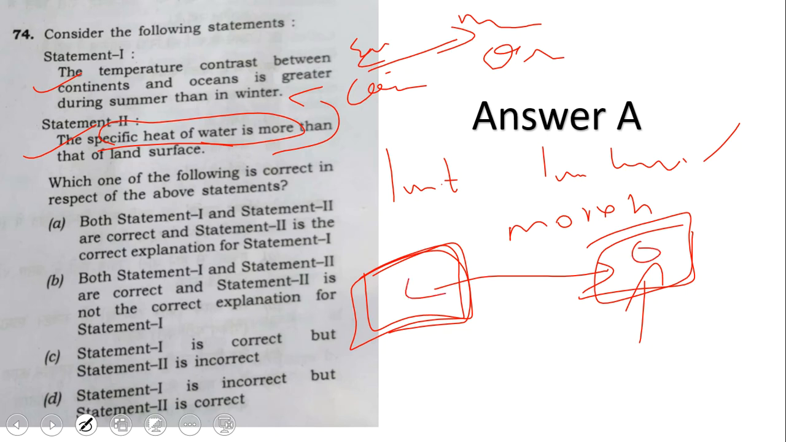This is there in our test series also. Land heats faster and oceans heat slower. That is there in our geography PDF. Surely it will be there. So this one, I'm sure you will know. I'm telling you, both the statements are correct, and statement 2 is a correct explanation of statement 1. So answer is A. Okay, so like this, there are 3 or 4 questions.